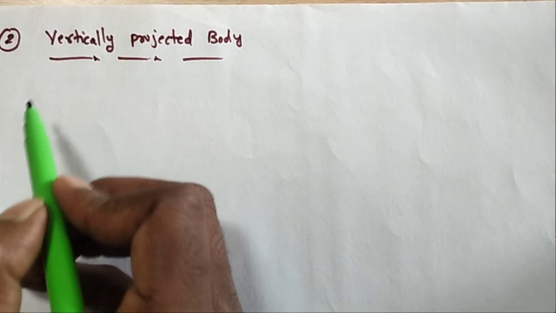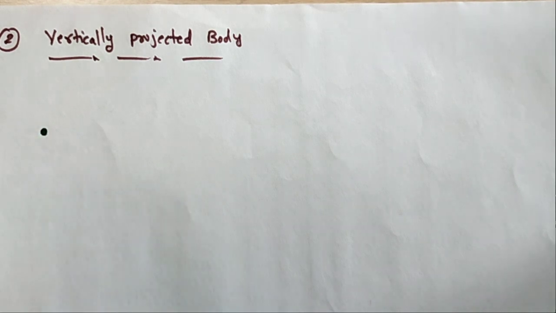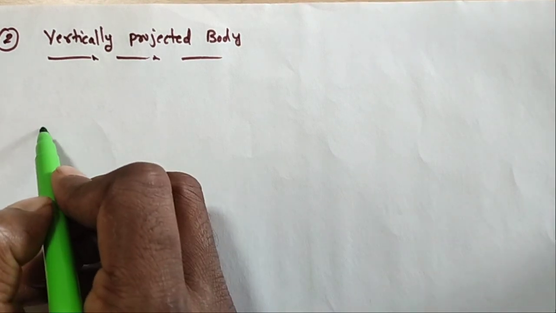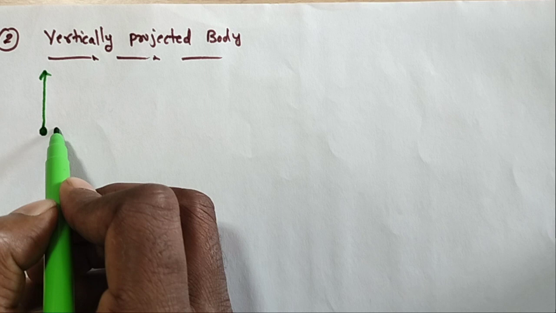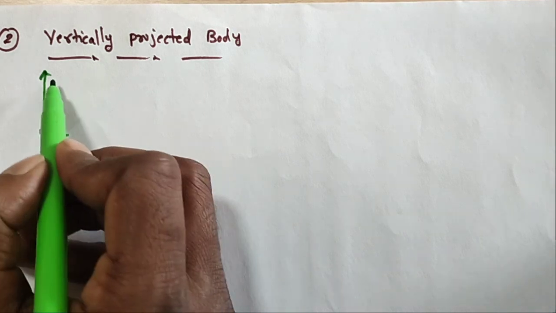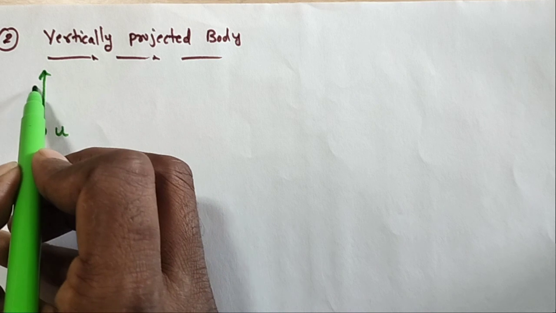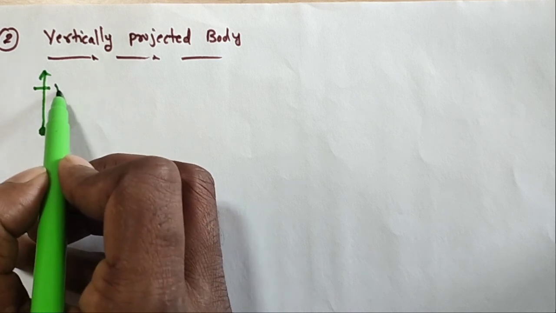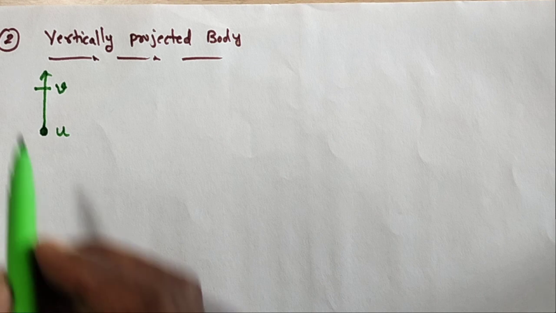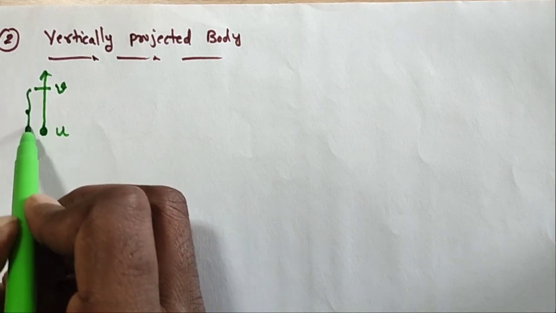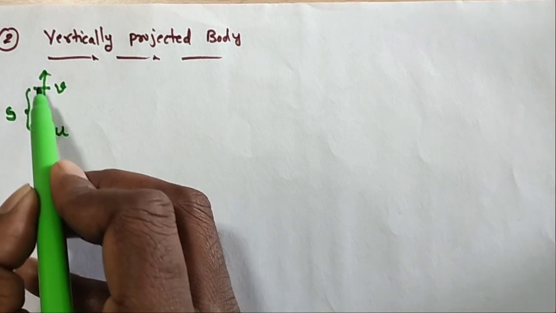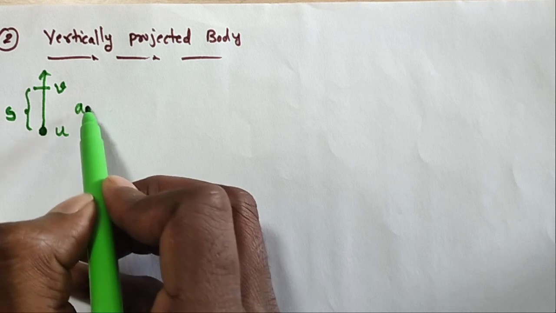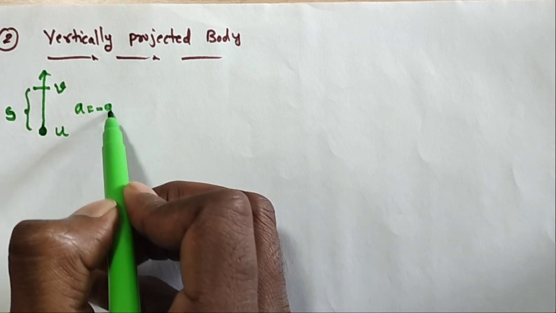Next, the second case: if the body is vertically projected upward. So this is the body, one object is there, and the object is projected upward. The initial velocity is u. At a particular instant of time, not exactly the maximum height, the final velocity is v, and some distance is traveled. When the object is moving upward vertically, the acceleration is downward, so I am taking minus g.